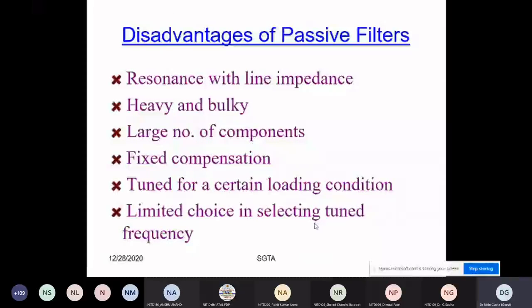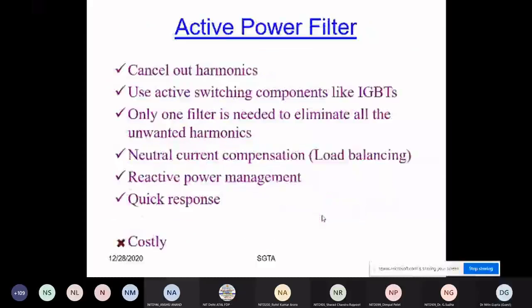Yes, this is the disadvantage. Resonance is a very typical problem, and they are heavy and bulky, but the main disadvantage is the fixed compensation, tuned for a certain loading condition. This is the basic disadvantage of that.